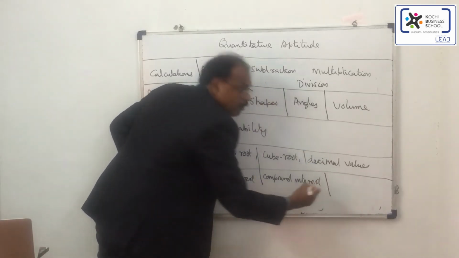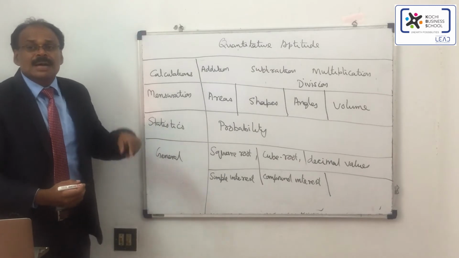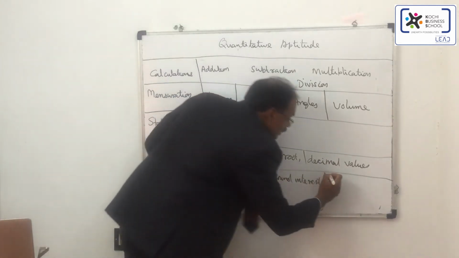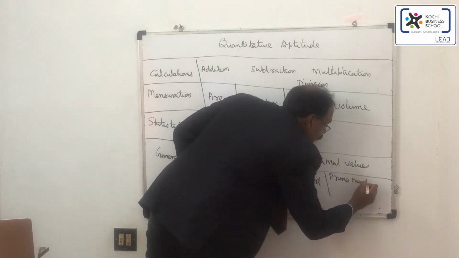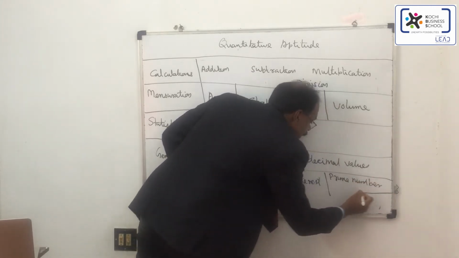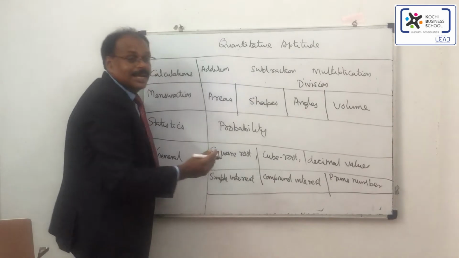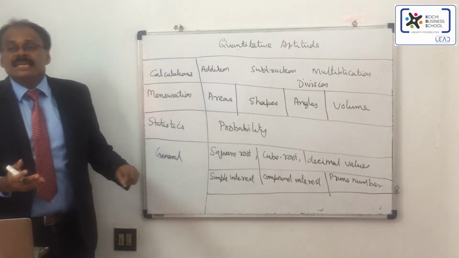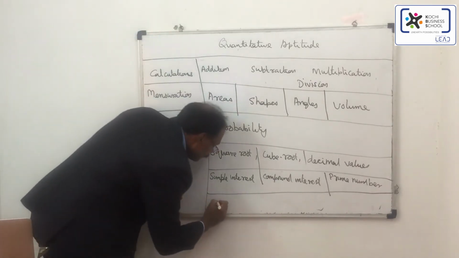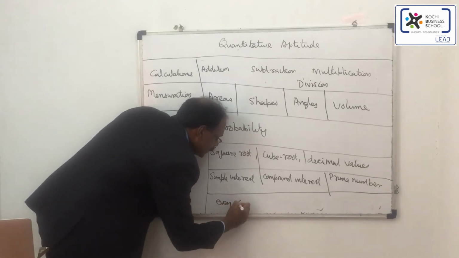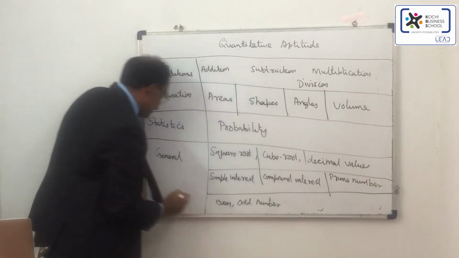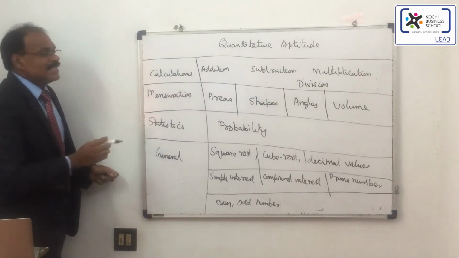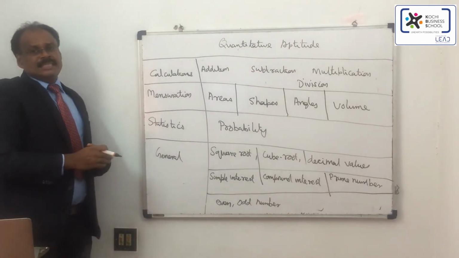Then you can see prime numbers, some questions related to prime numbers, and some questions related to even and odd numbers. So these are some of the basic questions that come in quantitative aptitude.